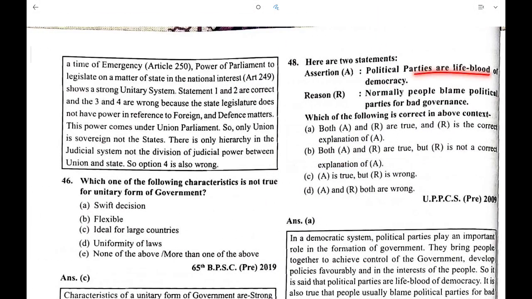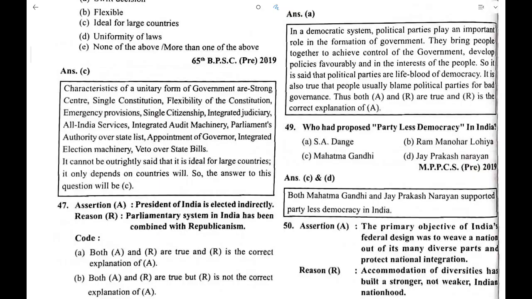Political parties are the lifeblood of democracy. Normally people blame political parties for bad governance. A is the correct answer here. Who has proposed partyless democracy in India? Both Mahatma Gandhi and Jayaprakash Narayan.